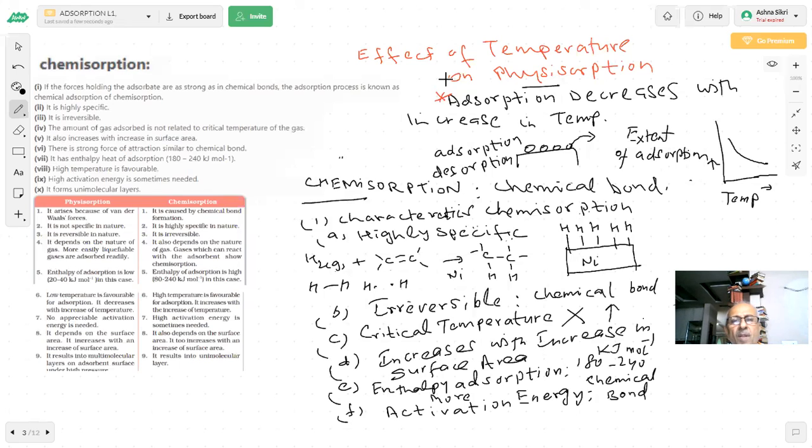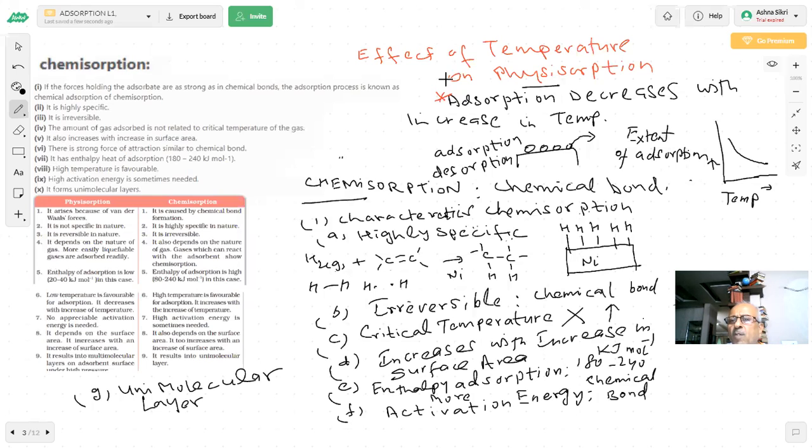And what will you get, multimolecular layers or unimolecular layers in this case? Sir, in this, it will be unimolecular layers only. Why? Sir, same reason, because chemical bonds are forming, so this will be only one layer. It's not like physisorption. As you see, we have shown here, this is a chemical bond being formed.